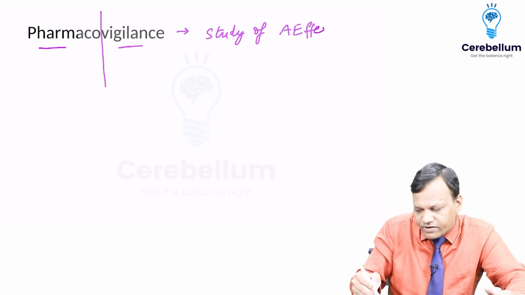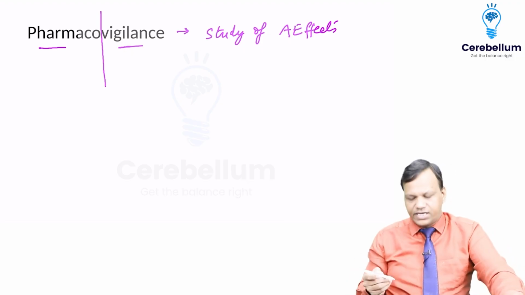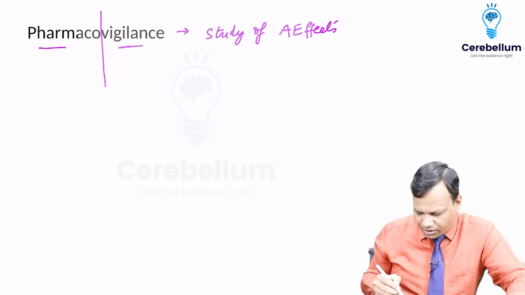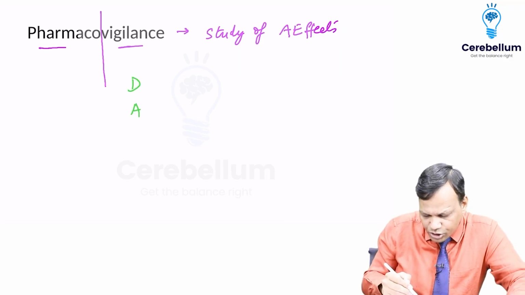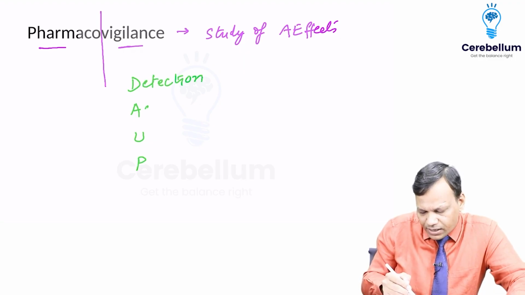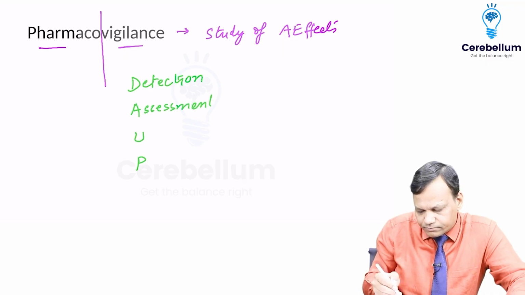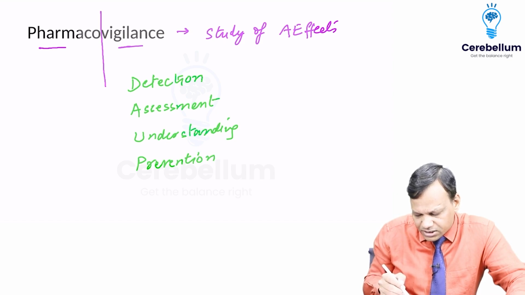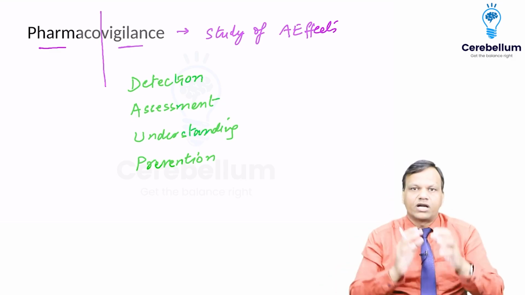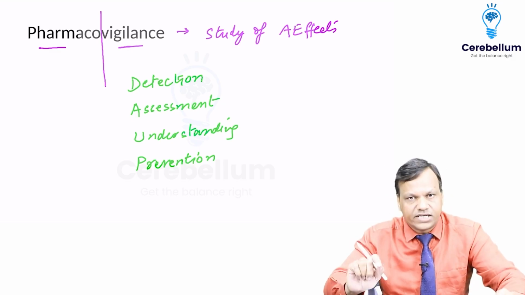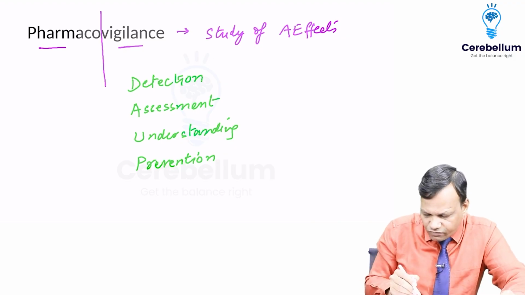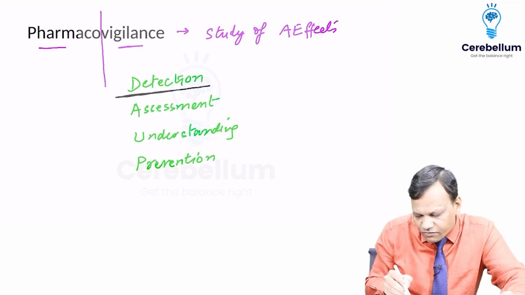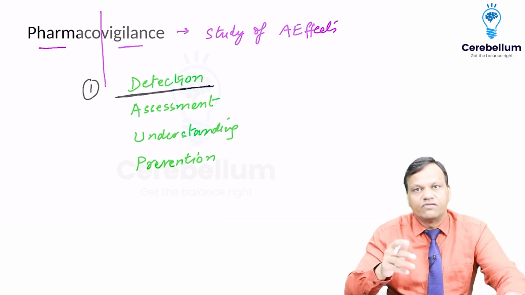Study of adverse effects of the drug is called pharmacovigilance, and we do 4 things in pharmacovigilance which are remembered as DAUP. What are the 4 things? We do detection, assessment, understanding, and prevention. So detection, assessment, understanding, and prevention of adverse effects of drugs is pharmacovigilance. So one by one we will discuss. First of all, we will detect. First of all, we will detect whether there is any adverse event or not.